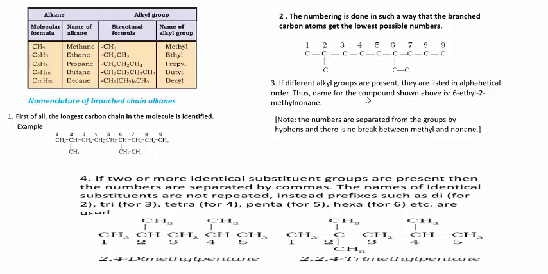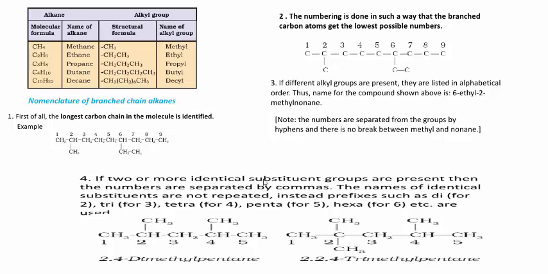Okay, we already discussed this point. If your organic compound contains two alkyl groups, then you arrange the name according to alphabetical order. The numbers are separated from the groups by hyphens, and there is no break between methyl and nonene. The last previous example. Next, fourth point.